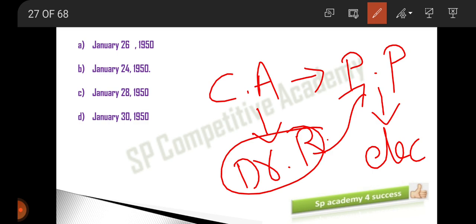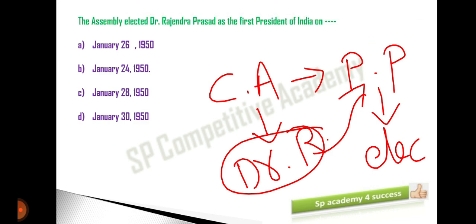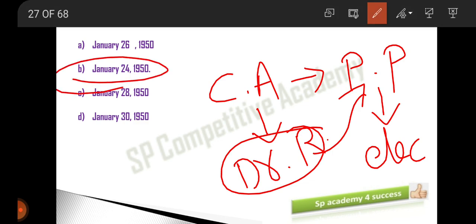On which date they have decided this? On the last working day of the Constituent Assembly. In the previous question, we have discussed what was the final day of the Constituent Assembly. It was 24th January 1950.